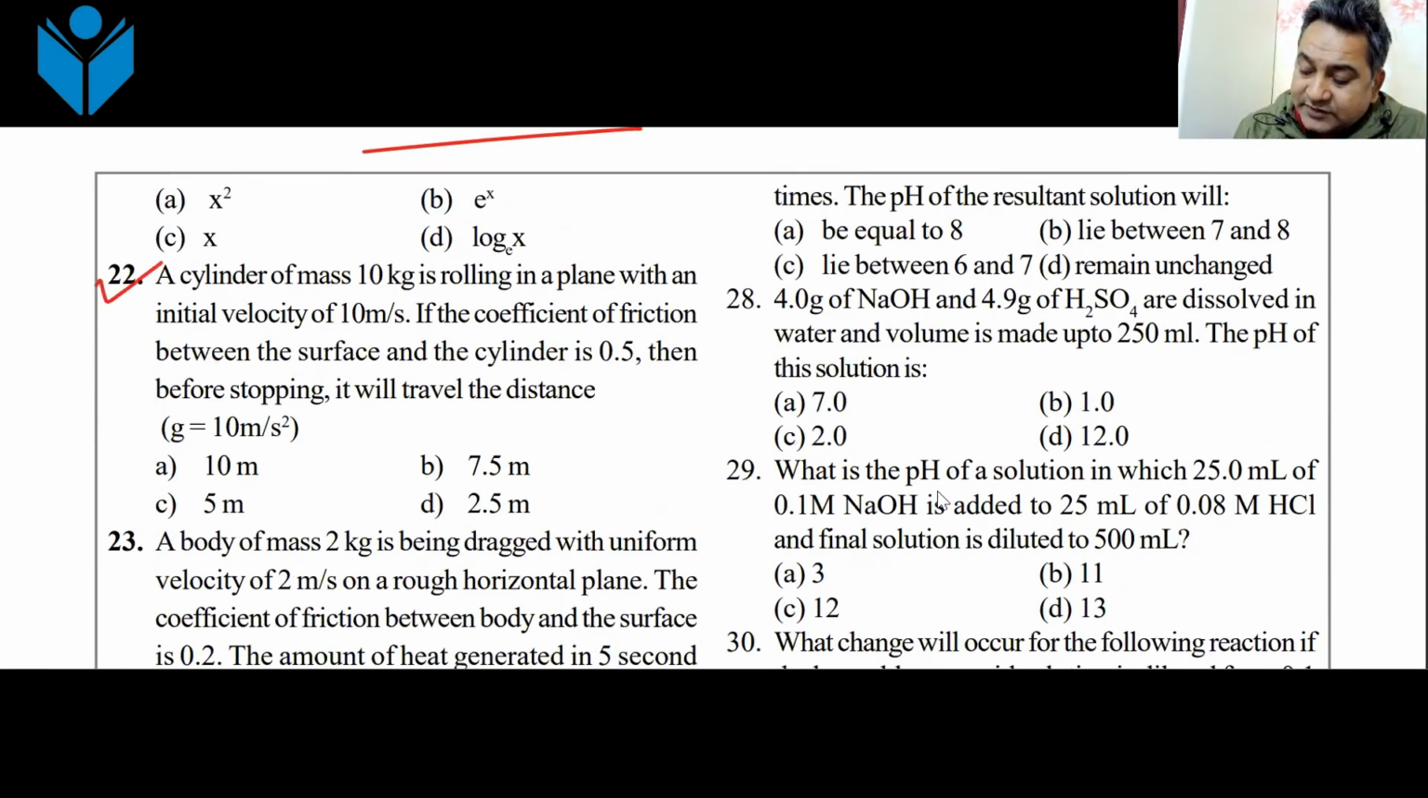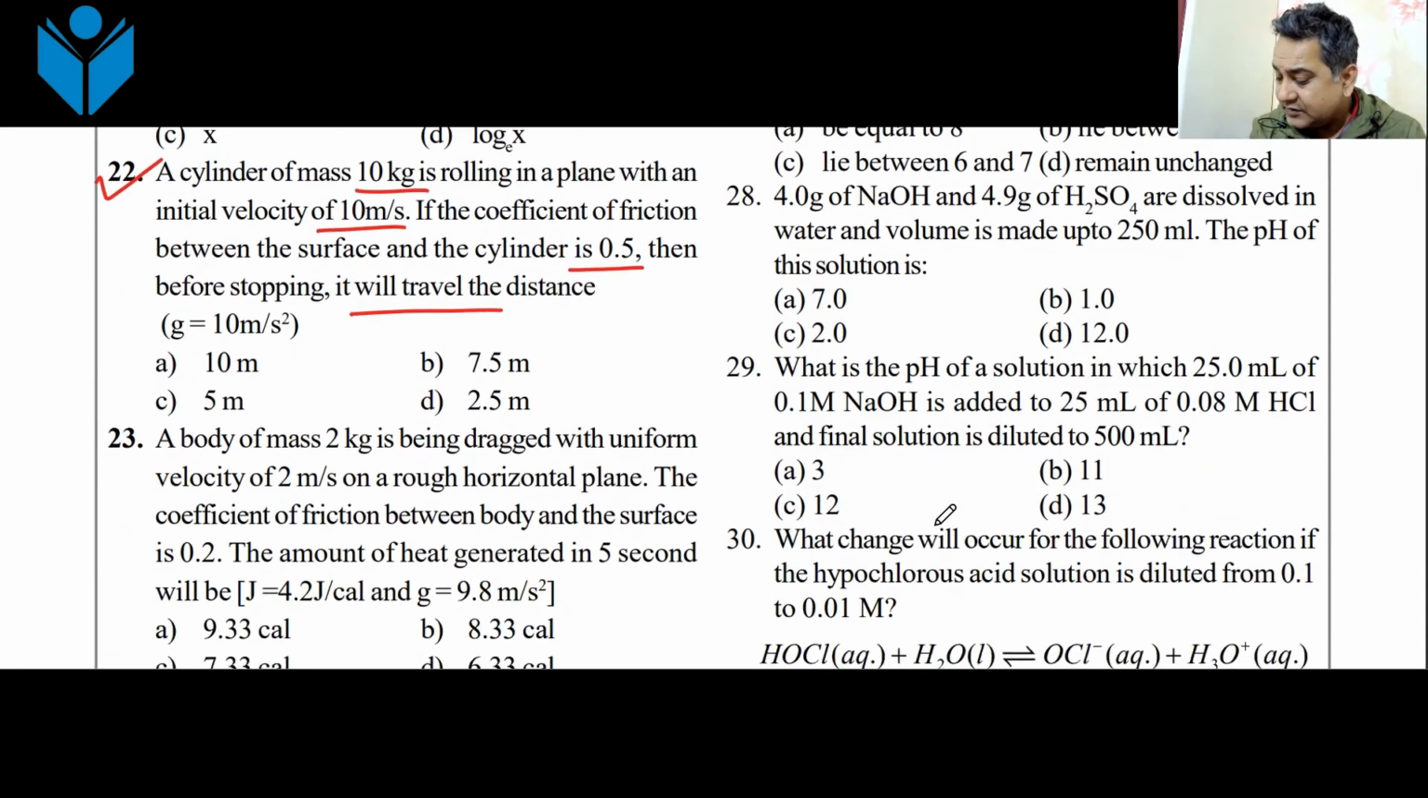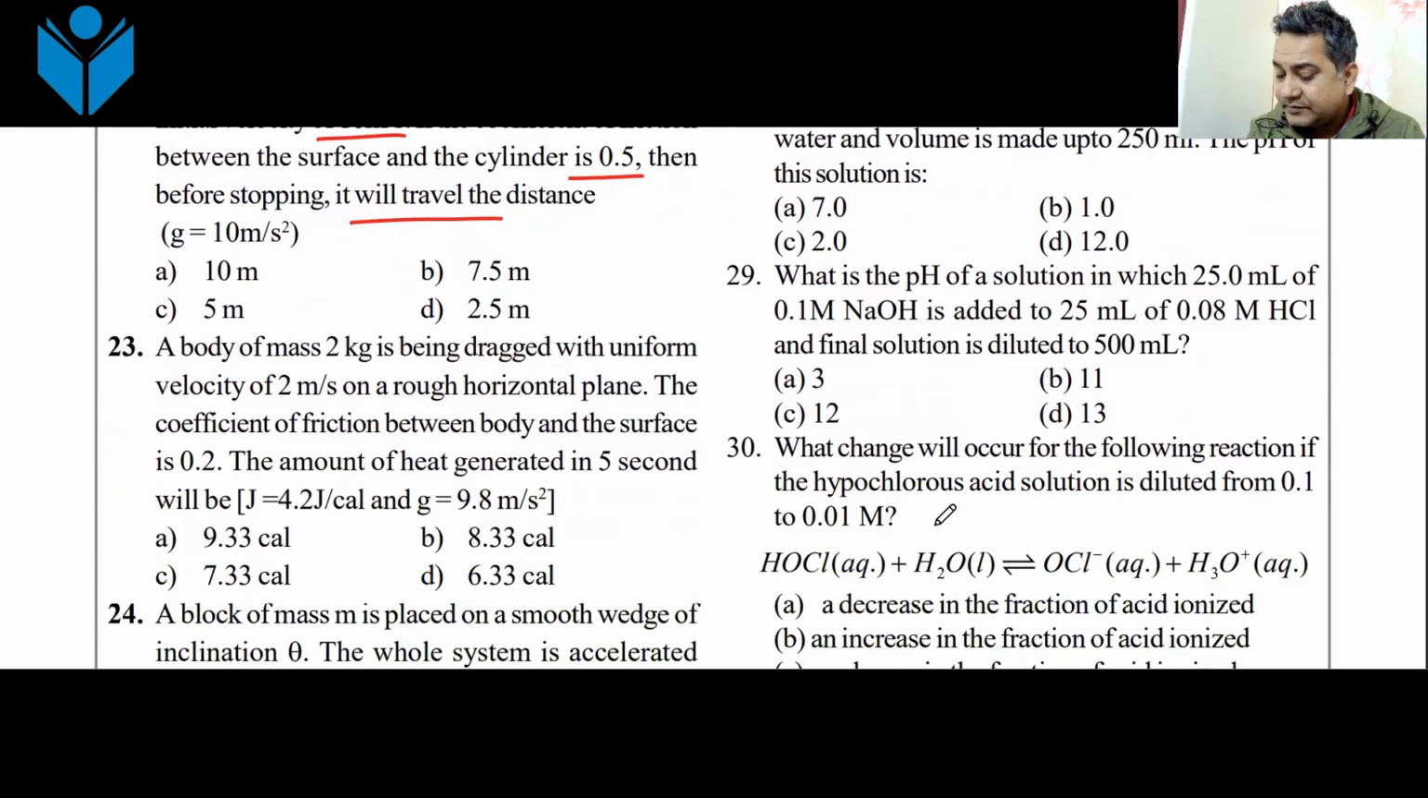Then the next one was a simple question. Mass is given, initial velocity is given, frictional coefficient is given. After how much time will it stop? Straight away question. You could have easily done it. Which question had given you trouble? Any question that had given you trouble that you wanted to discuss?